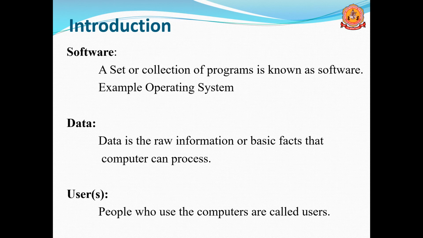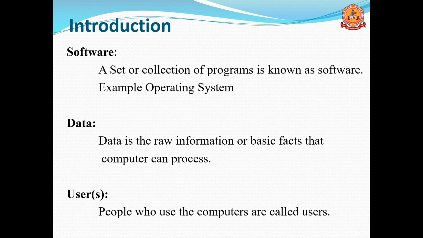If you want to make the hardware work, then software is required. Software means a set or collection of programs. For example, we can say the operating system: Windows 7, Windows 8, Windows 10, Windows XP, Ubuntu, then we can take Mac also, iPhone iOS, and in case of mobile, Android. So these are the different types of operating systems.